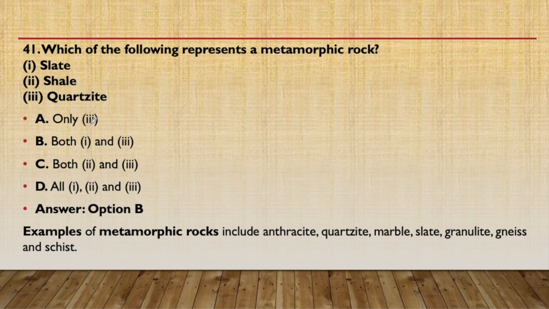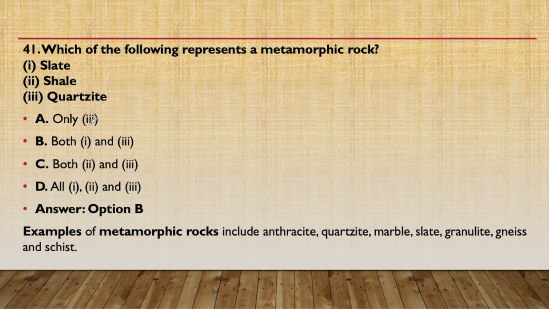Okay, so the answer is B, that is both 1 and 3, that is slate and quartzite. Among slate, shale and quartzite, these two are the answer, that is, these are metamorphic rocks. Other examples of metamorphic rock are anthracite. First memorize it. What are metamorphic rocks? These are anthracite, quartzite, marble, slate, granulite, gneiss and schist.